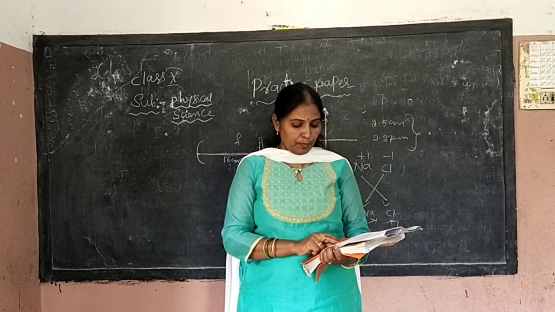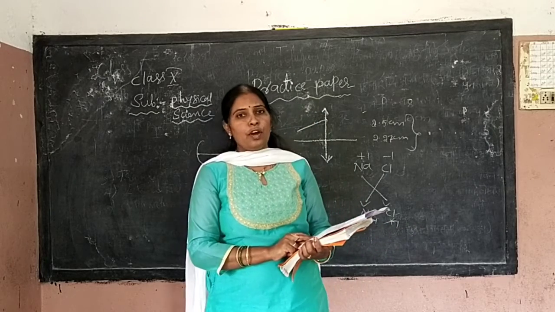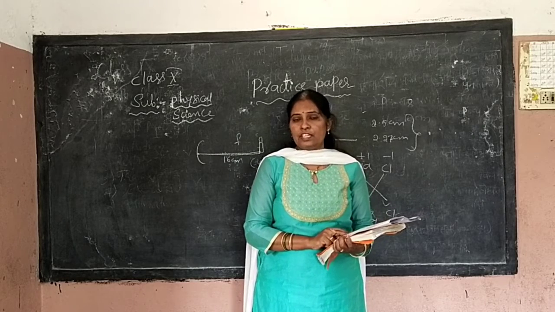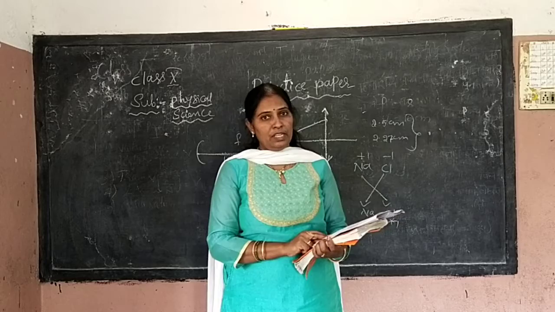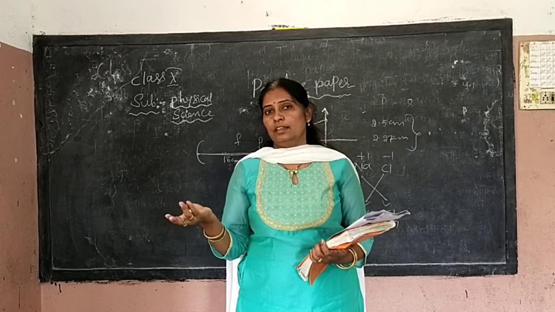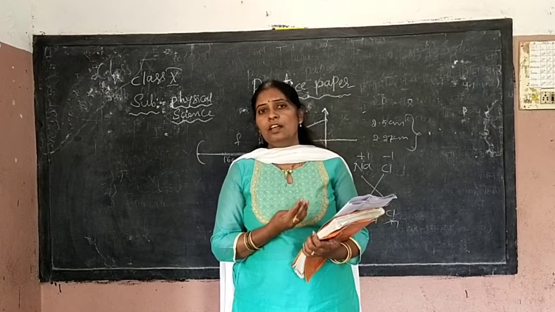Explain preparation and uses of bleaching powder. What is the formula of bleaching powder? CaOCl2, bleaching powder. Calcium oxychloride is said to be bleaching powder. And how it is prepared? What are the uses? Already we read the uses and preparation in acids, bases and salts.